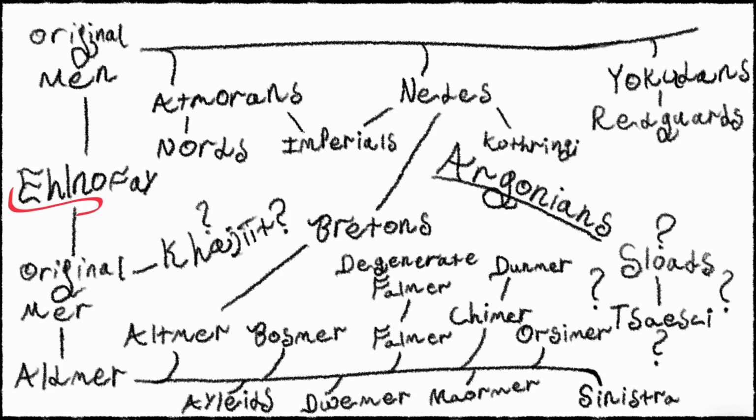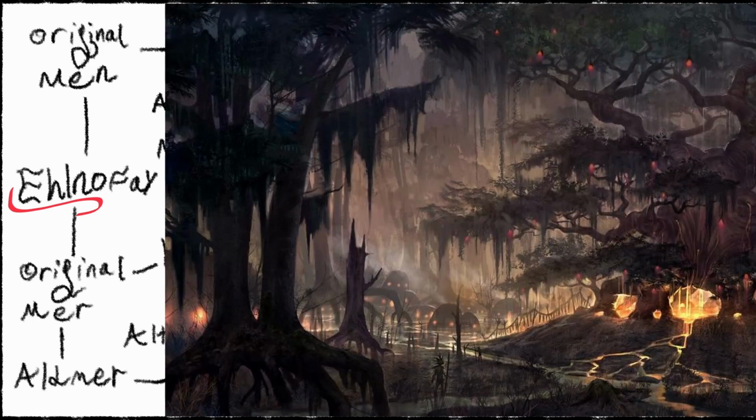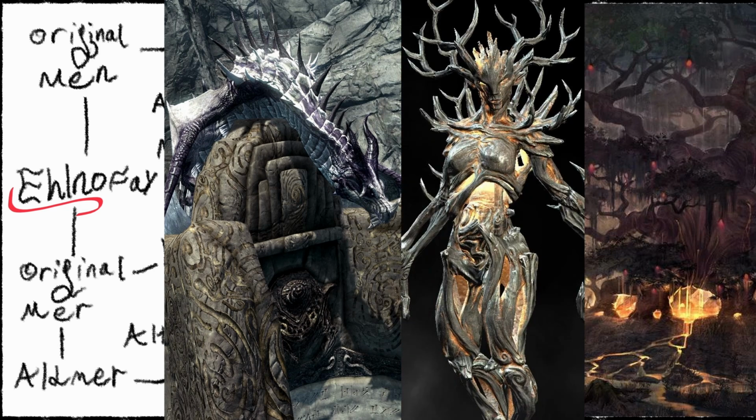So, first and foremost, that very mysterious category at the top there, humanoid Ehlnofay. What's going on with that? Well, the Ehlnofay were basically the first creatures on Nirn, theoretically descended from the gods or the Edada or maybe even something else. Whatever they are, they're basically the first creatures, like dragons, hist trees, spriggans. And there's one humanoid race of them that is now extinct since they became all the other races.